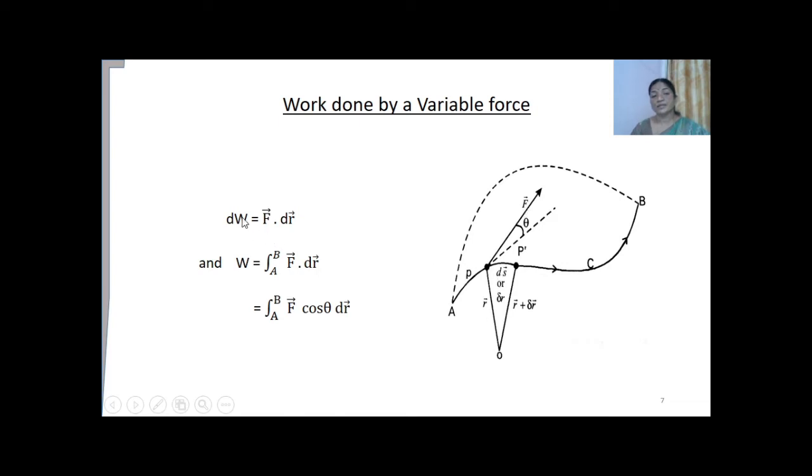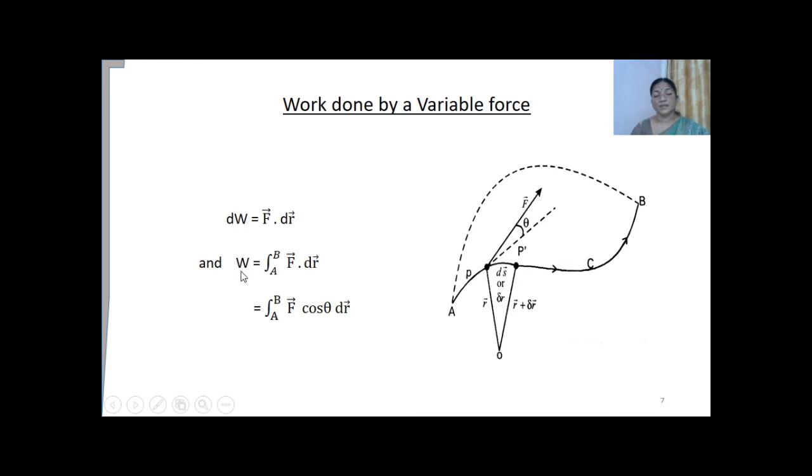Now, if dW is the work done in moving the particle from P to P dash, since it is a very small distance, we can consider it as a straight line. So the general equation is F dot dr. But in order to calculate the total work done from point A to point B, what do we need to do? We have to take the integral of this.